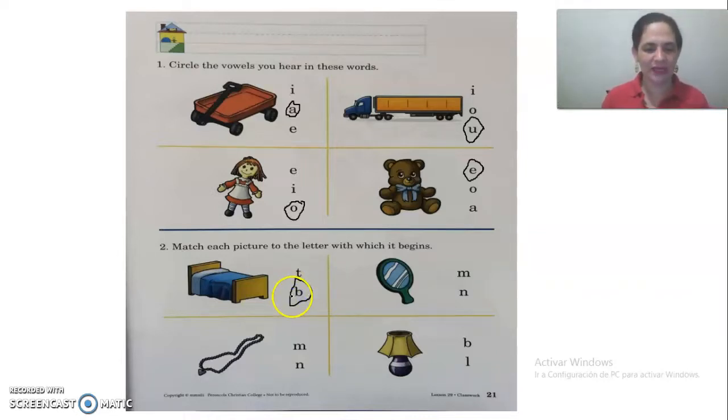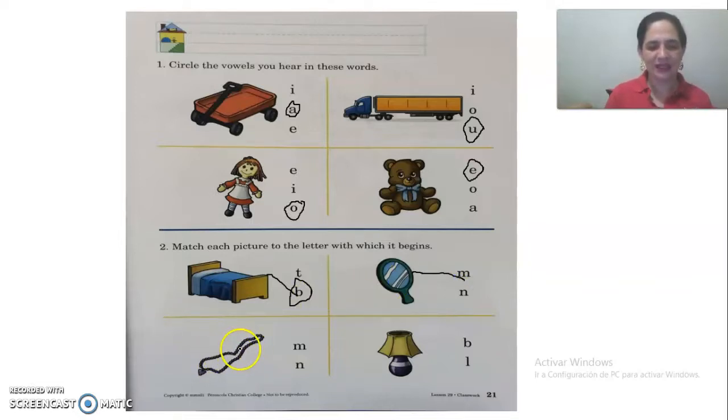We are going to make a line over here. It's a line. Mirror. Mirror. What is the beginning letter in mirror? M or N? Mirror. Yes, it's a mirror. Yes, we already matched it.